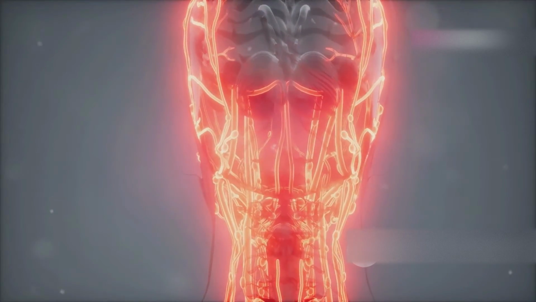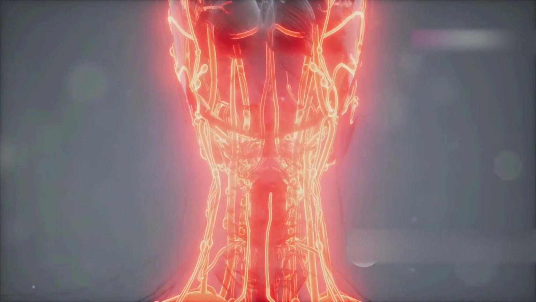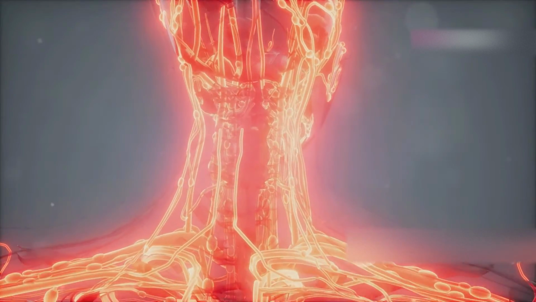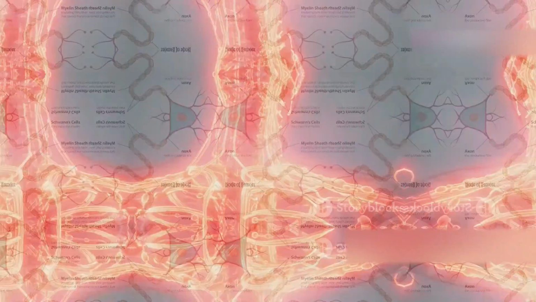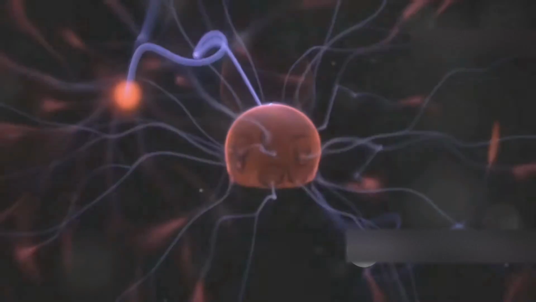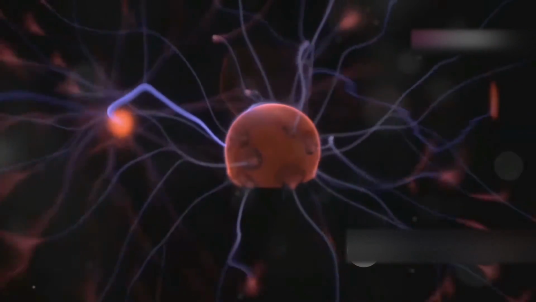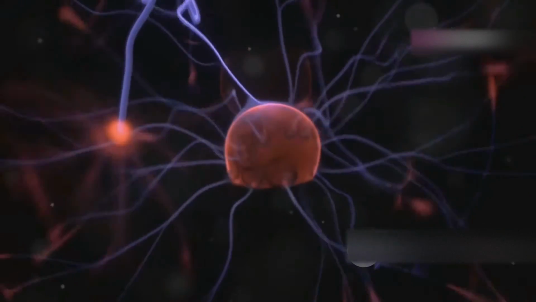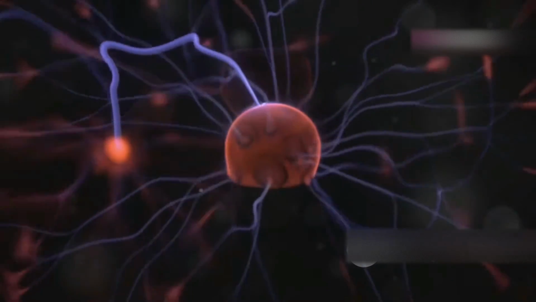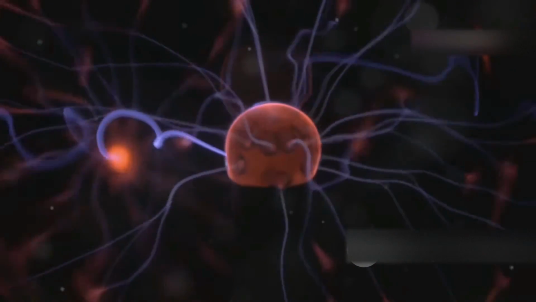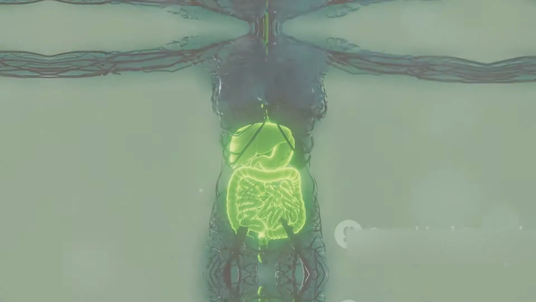Types of coordination. There are two types of coordination found in living things, that is, nervous coordination and chemical coordination. Nervous coordination is found in multicellular animals and is absent in plants. It's faster in action and its effect is localized. The basic unit of this system is the neuron. It involves both electric and chemical transmission.